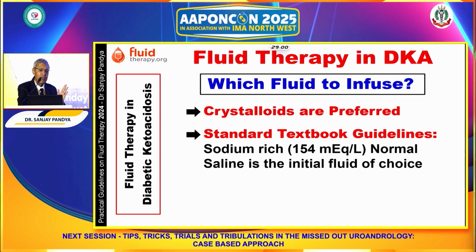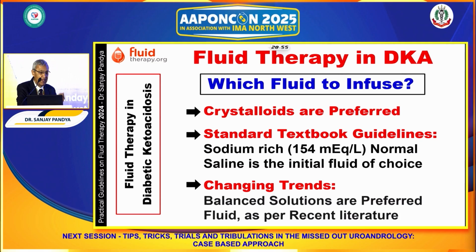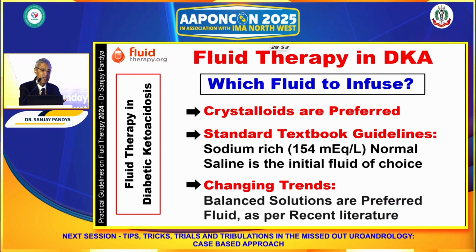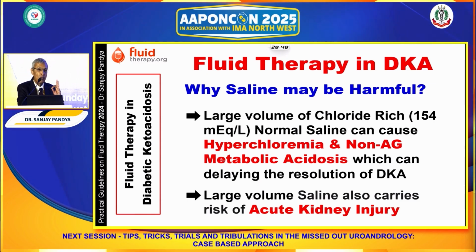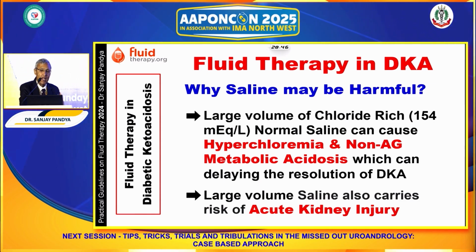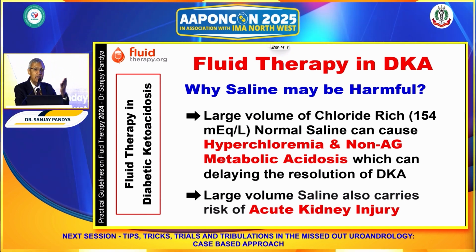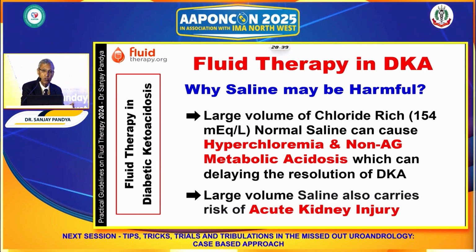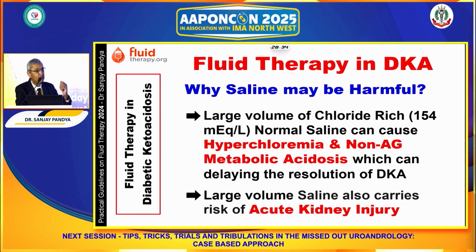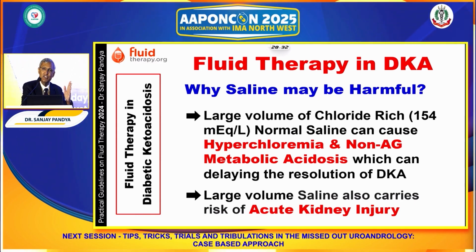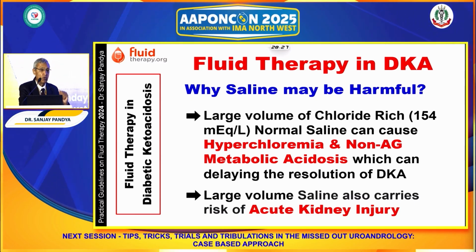But if you look at the current literature, which appeared after 2020, the balanced fluids are getting preference over normal saline. Now, why is saline popularity going down? The answer is that diabetic ketoacidosis needs a large volume of fluid, and when the chloride content is 154 milliequivalent, a large amount can lead to hyperchloremic non-anion gap metabolic acidosis.